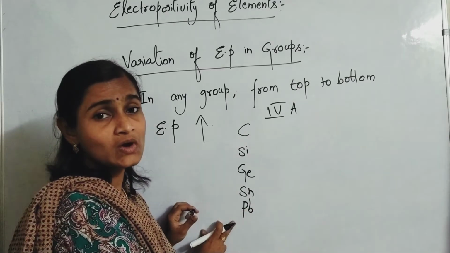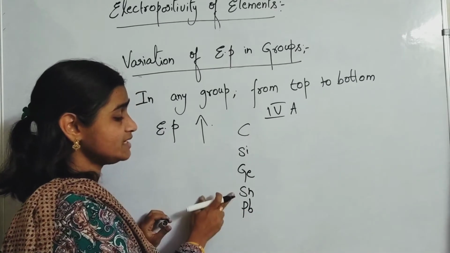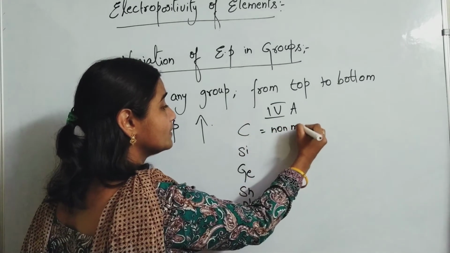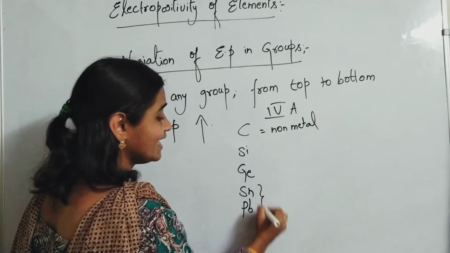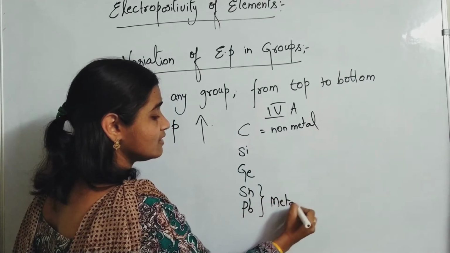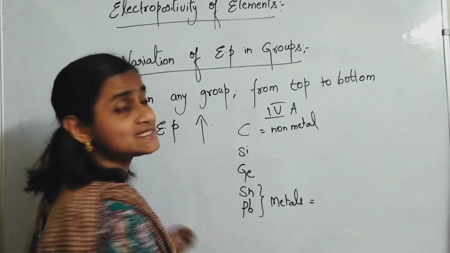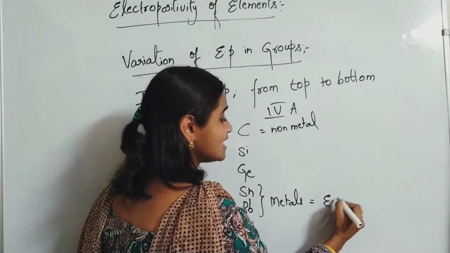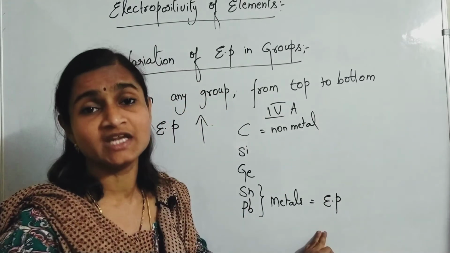Carbon, silicon, germanium, tin and lead. Here carbon is a non-metal, and tin and lead are metals. Metals are highly electropositive in nature.